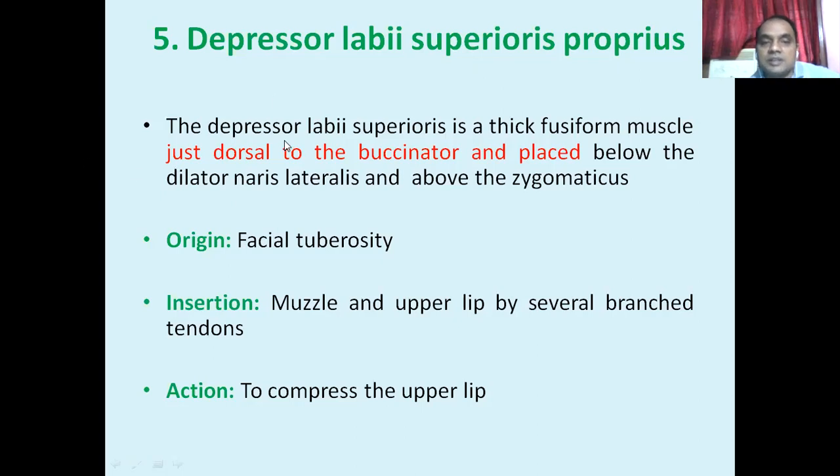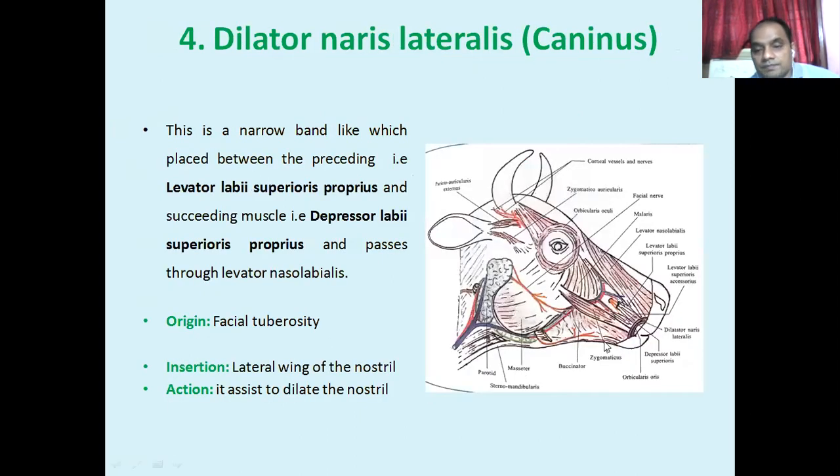So the depressor labii superioris is a thick fusiform muscle just dorsal to the buccinator. Where is the buccinator? This one. Here, this is the buccinator. You see one other important muscle here very clearly.